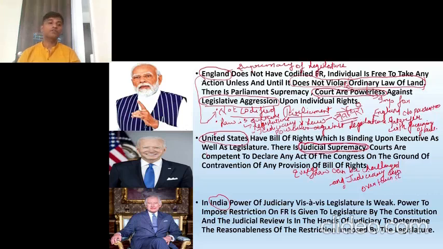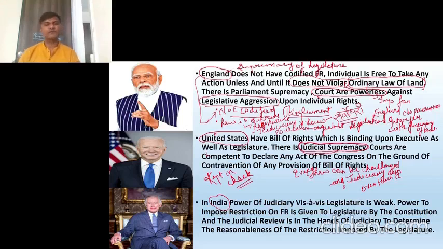That means both legislature as well as executive are kept in check. Check means they are checked whether they are interfering with the liberty of the individual or not.